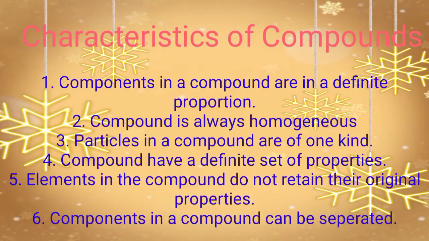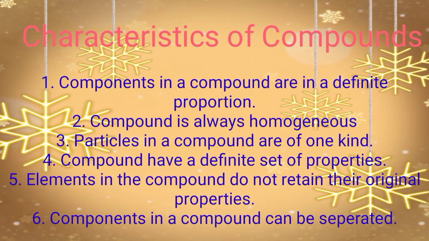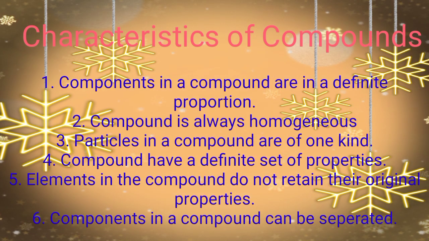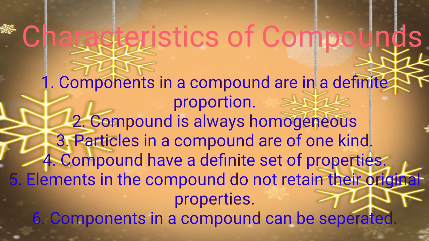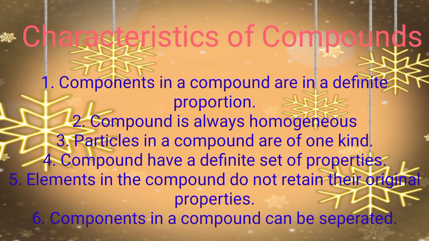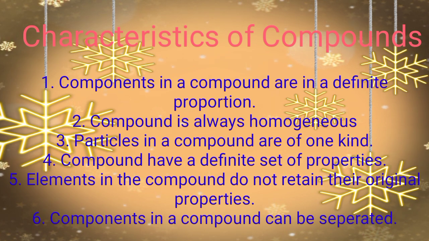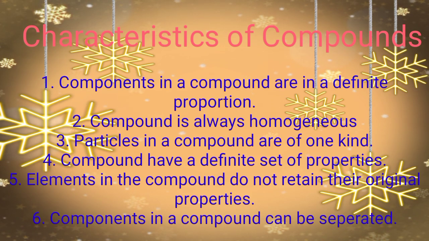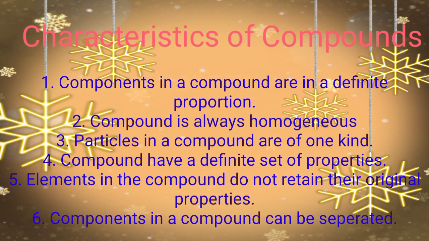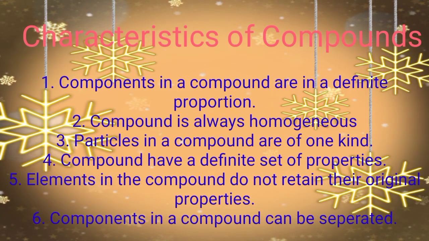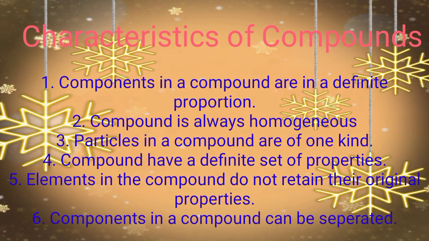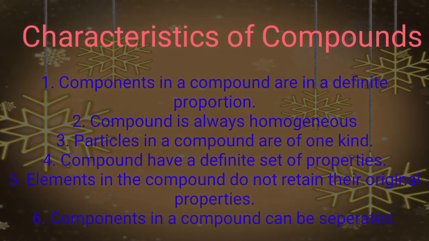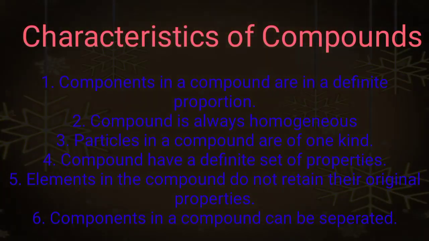Now we'll know some characteristics of compounds. There are a total of 6 characteristics of compounds. First, components in a compound are in a definite proportion. Second, a compound is always homogeneous. Third, particles in a compound are of one kind. Fourth, a compound has a definite set of properties. Fifth, elements in the compound do not retain their original properties. Sixth, components in a compound cannot be separated easily, okay. So the question can come: write two characteristics of a compound, okay. So you can learn these 6 characteristics of compounds.